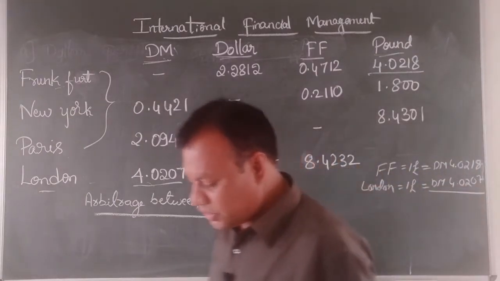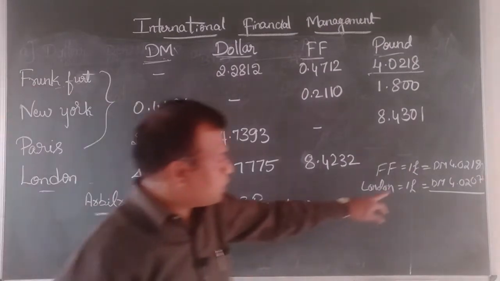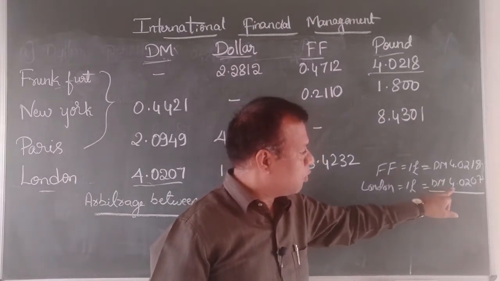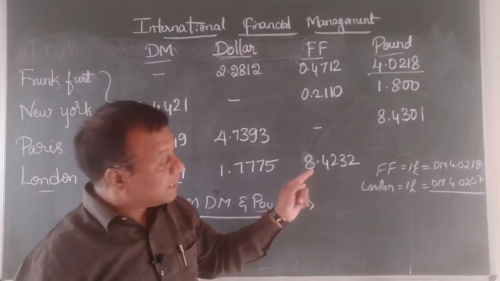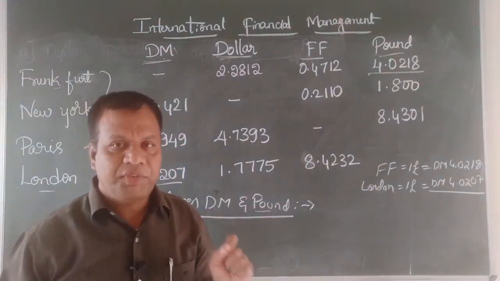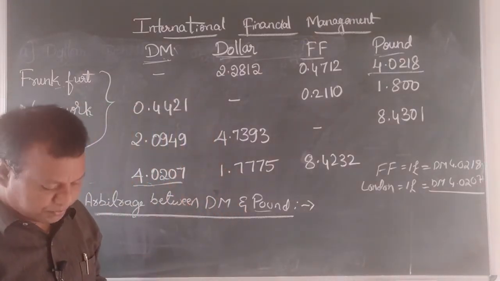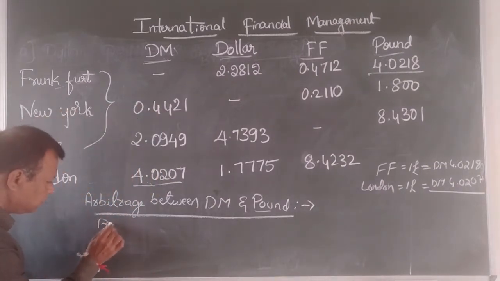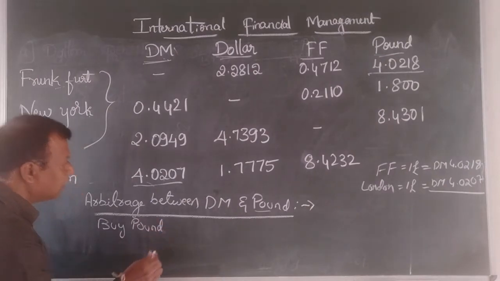Just take a pause and think how you can make a profit out of this situation. 1 pound is equal to DM 4.0218 here, and 1 pound is equal to DM 4.0207 there. So for 1 pound there are different rates in different exchanges. When we have this kind of situation, how do we take advantage of it?